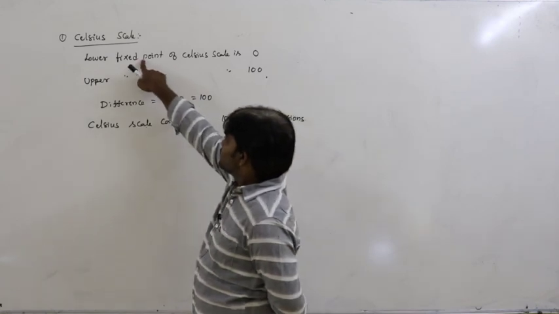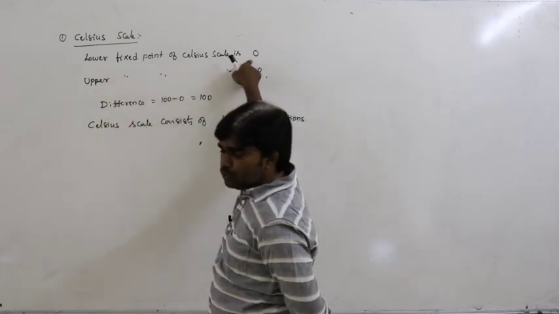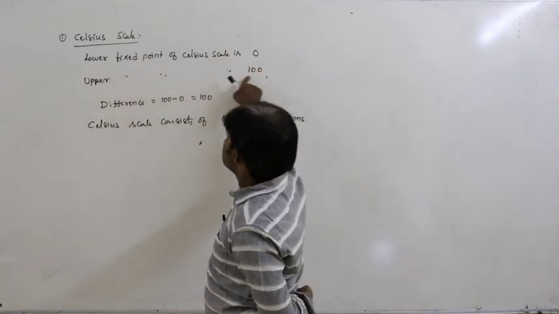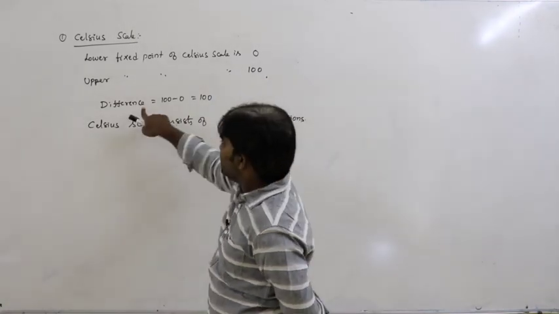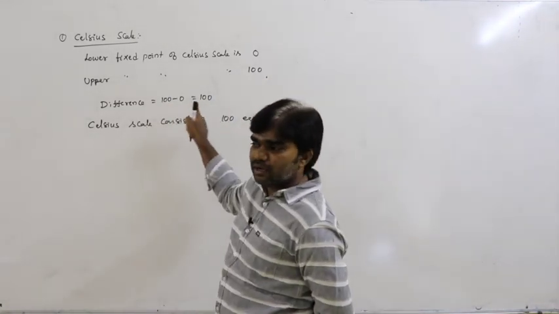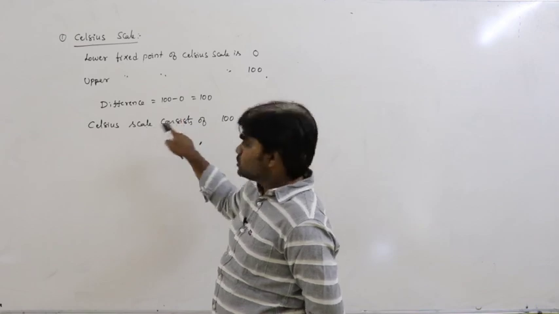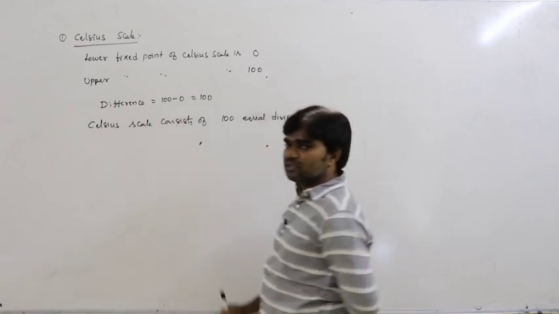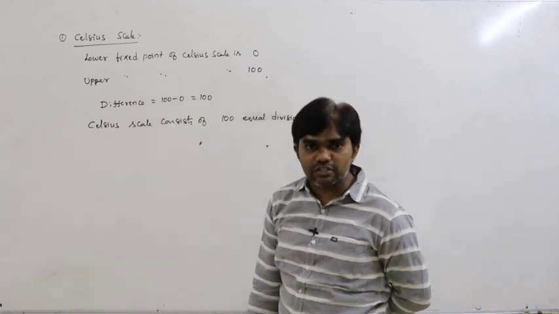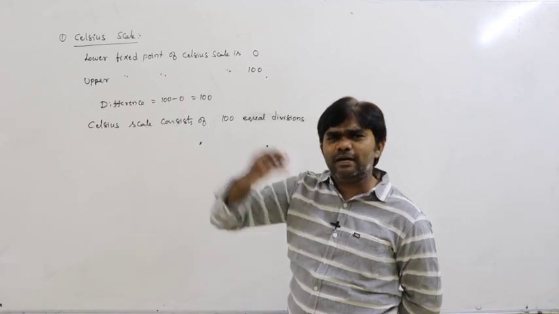The lower fixed point is 0 and the upper fixed point is 100, so the difference is 100 minus 0, that is 100. That means the Celsius scale consists of 100 equal divisions, 100 equal parts.